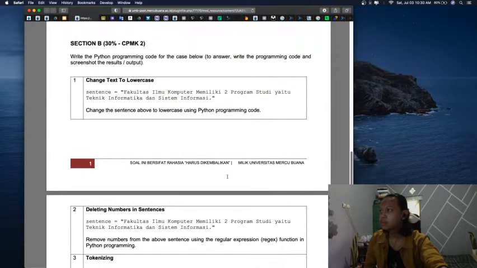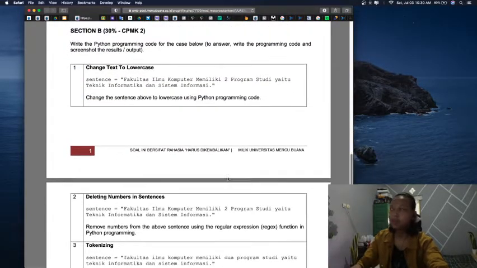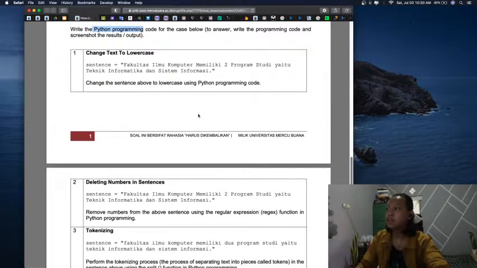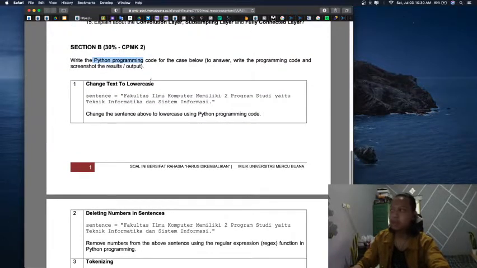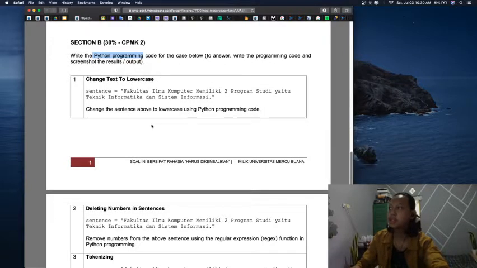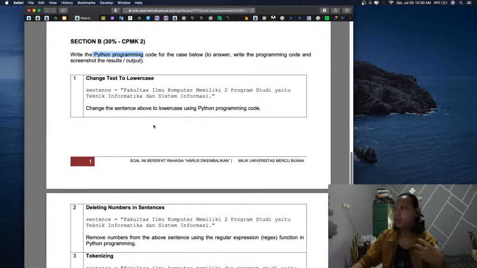Okay, in this video we will talk about section B, which is write the Python programming and then answer in video. This section B is about text pre-processing, especially in natural language processing.